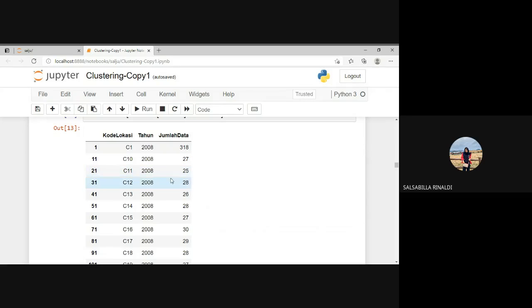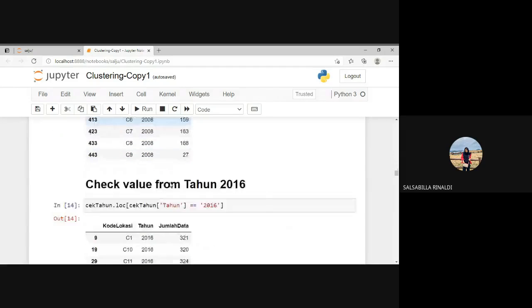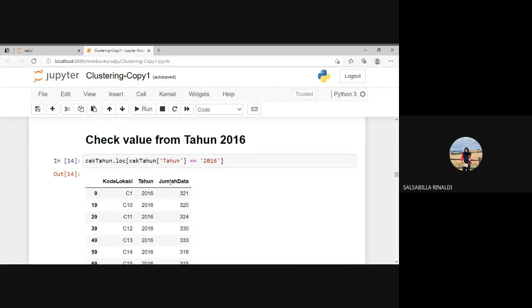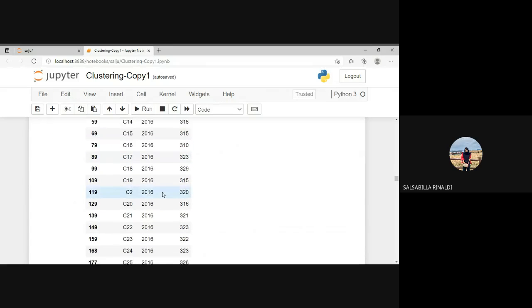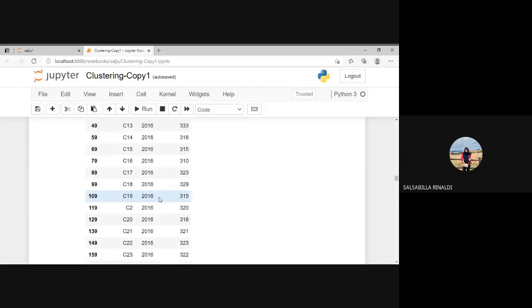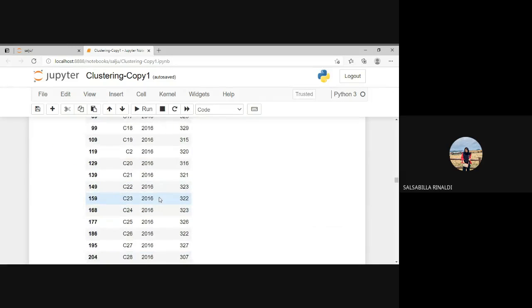So in 2008, it's less effective for the clustering. After that, I checked 2016, and the result is balanced because the amount of data is around 300. All of the kode lokasi are around 300.